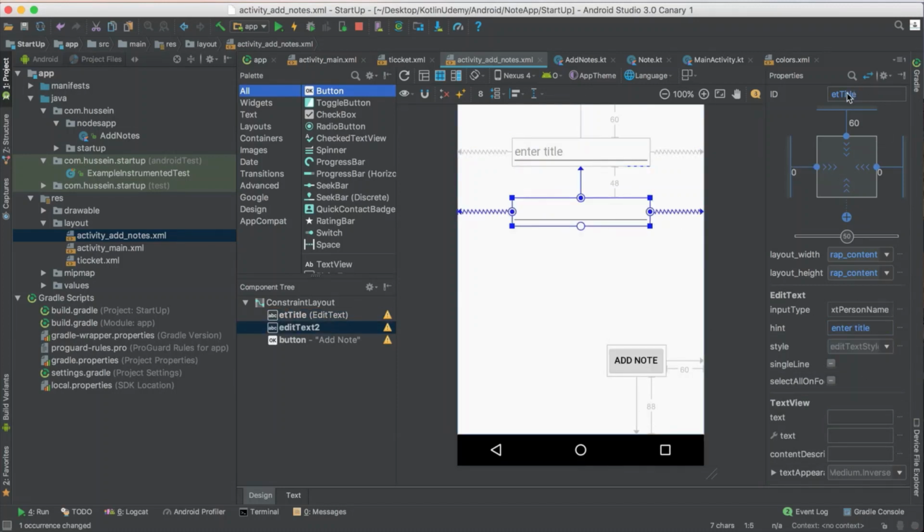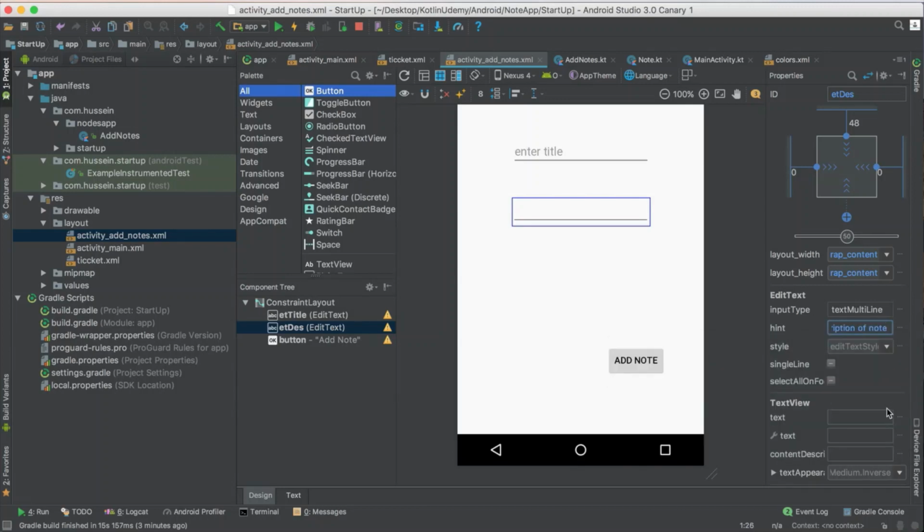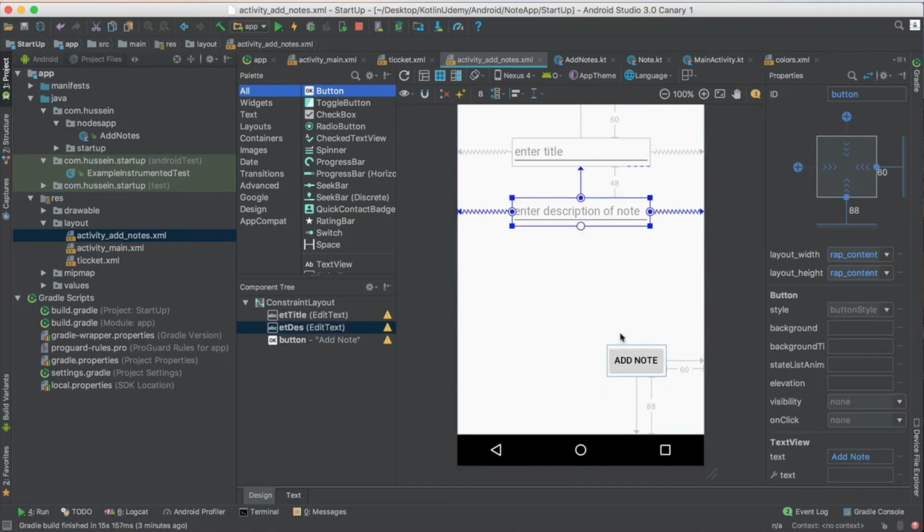And here should be the second one, which is edit text description, and make sure the hint here says "enter description of a note". And this is the button for adding. You could write in multi-line, and this one will add it.